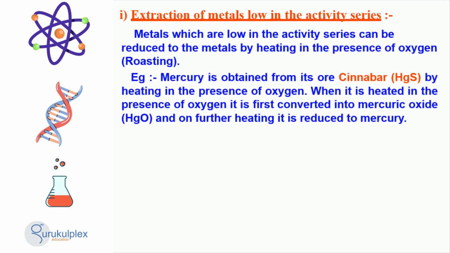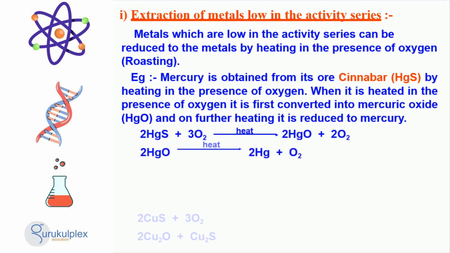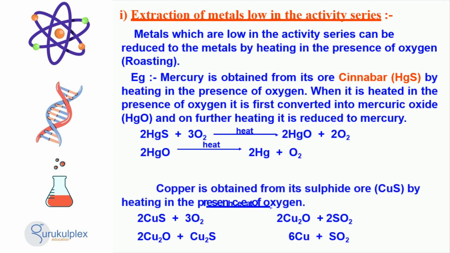Metals which are low in the activity series can be reduced to the metal by heating in the presence of oxygen. A good example of this is how mercury is obtained from its ore cinnabar, through a process of heating in the presence of oxygen. First, the cinnabar is converted into mercuric oxide, and on further heating, it is reduced to pure mercury.